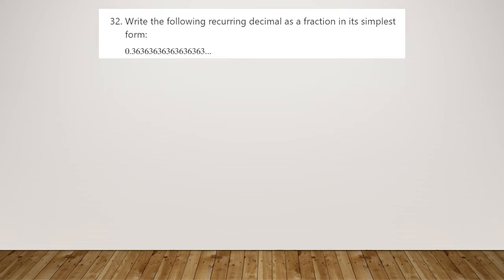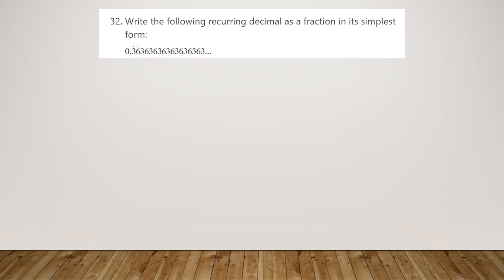Number 32 then is recurring decimals into fractions. So we've got a recurring decimal here, 0.363636. We could also have written it with the dots above the 3 and 6 to show that's the start and end of the repeating pattern. And to convert this into a fraction, then we need two expressions that match these recurring decimal places.